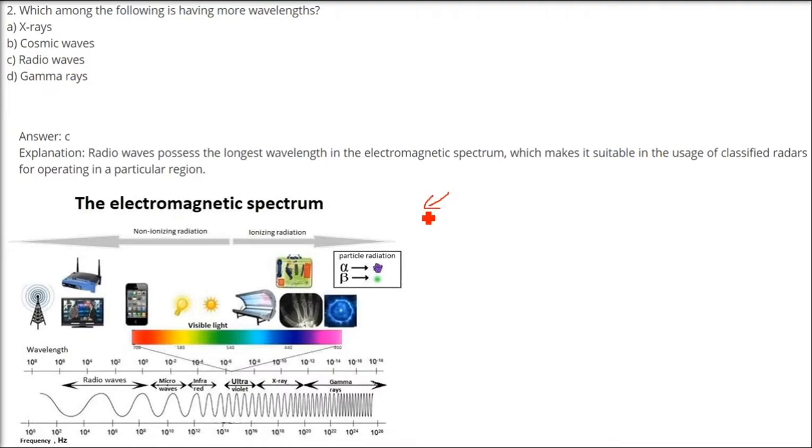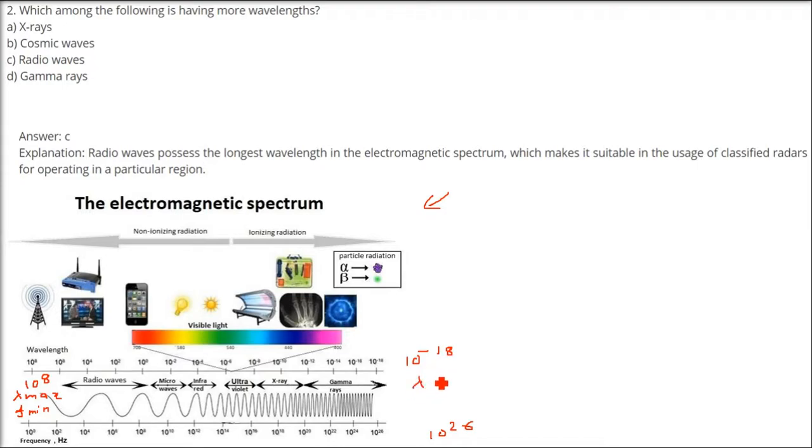So this is an electromagnetic spectrum. I'll show you one more, and I'll just reverse this. So if you see here on the right side, this wavelength is 10 to the power minus 18, which is very, very small. And the frequency is 10 to the power 26, which is quite high. And if you take the left hand side, the wavelength is very high, 10 to the power 8. These all are in meters. And frequency is very low, 10 to the power 0, that is around 1. 1 wave per second, this kind of.